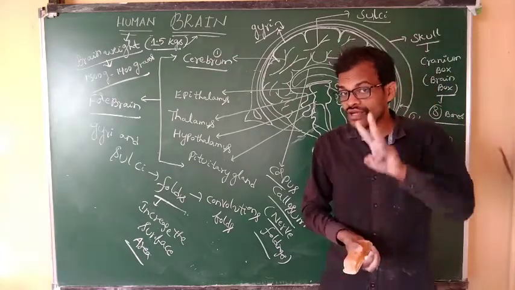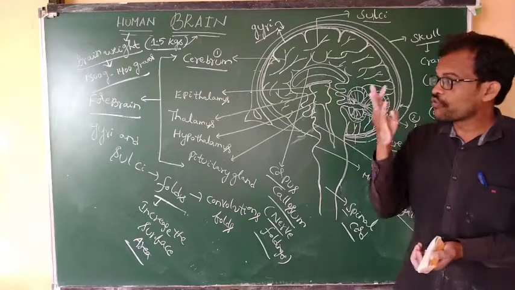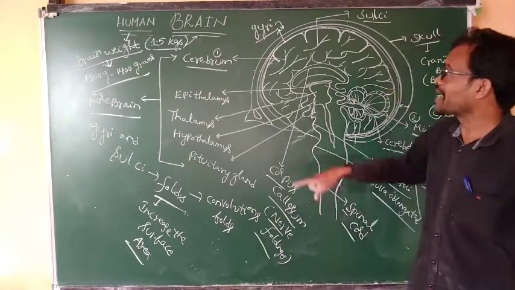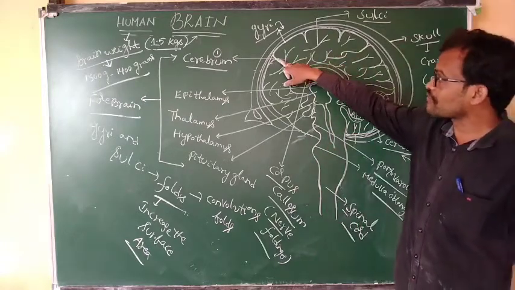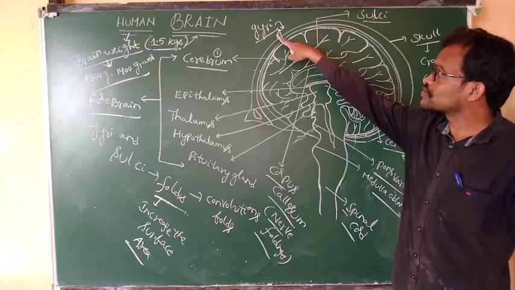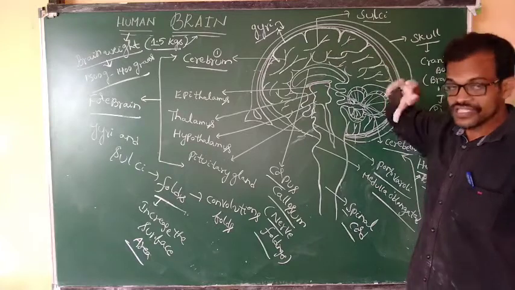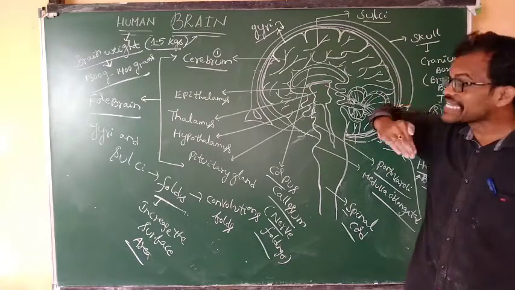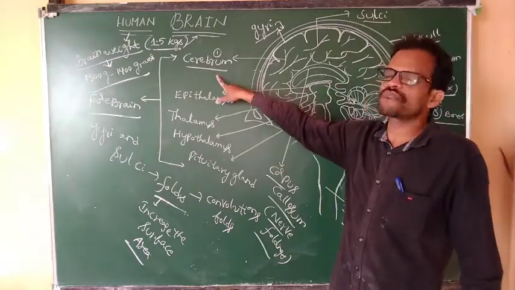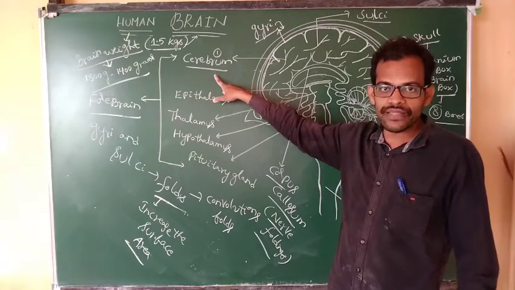The brain consists of three parts. What is the first part? Forebrain, midbrain, hindbrain. The forebrain consists of high foldings. The outer folding is known as gyri, the inner folding is known as sulci. These foldings increase the surface area. It is the largest part of the brain in our body.